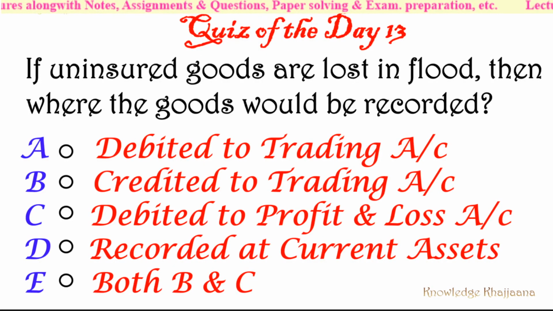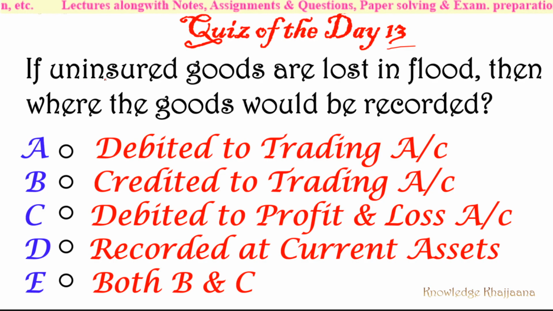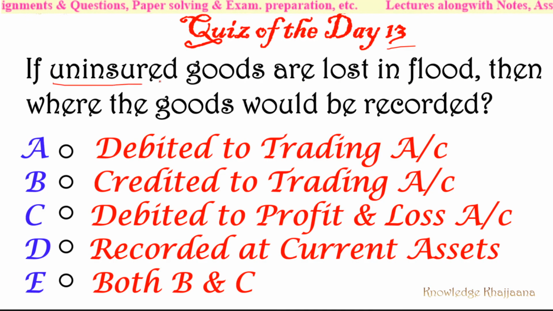Now let's move to our quiz of this day. Okay, quiz of day 13. If uninsured goods are lost in flood, okay, remember the word uninsured goods are lost in flood, then where would the goods be recorded?